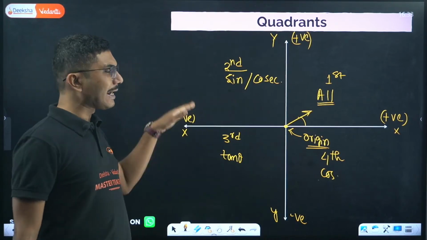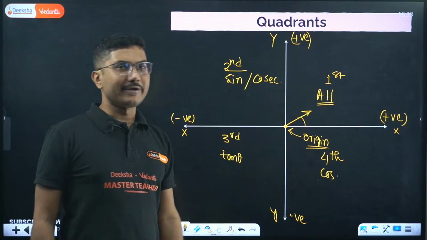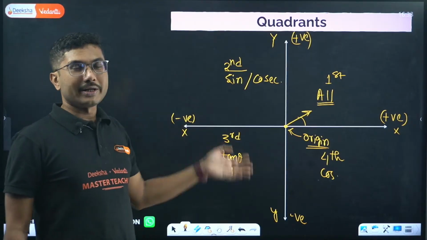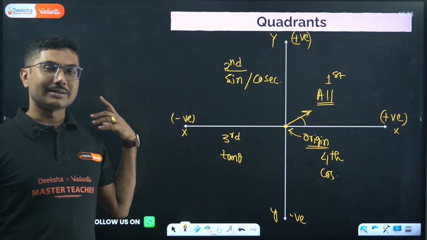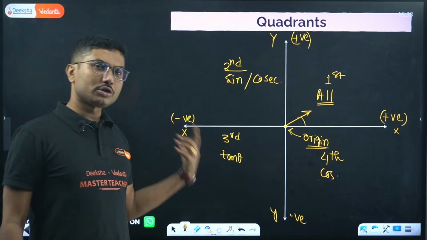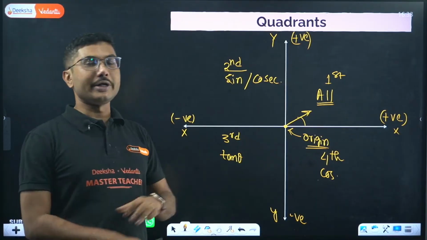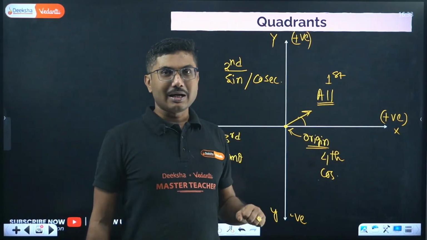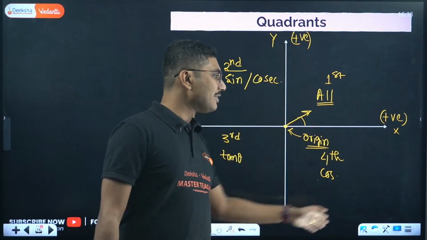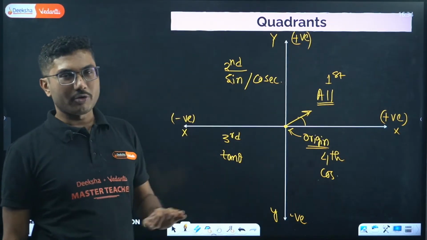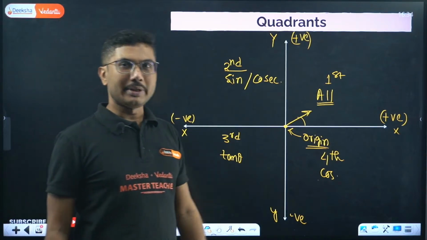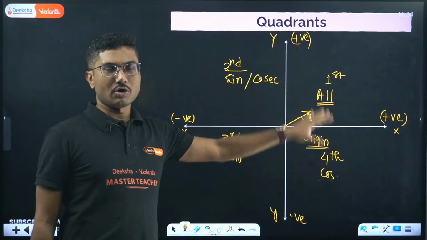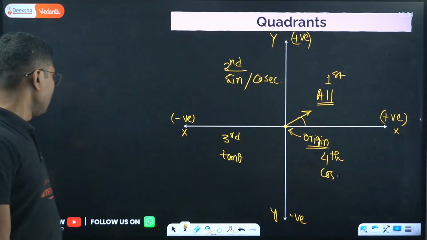Now if you increase the angle more than 180 degrees up to 270 degrees, say you are considering an angle of 220 degrees, sine 220 will be negative, cos 220 will be negative, tan 220 will be positive. If you go from 270 till 360 or 0 degrees, in that region only cos theta will be positive, and the remaining sine and tan will be negative. Okay, so this is how you should remember: all sine, tan, cos.